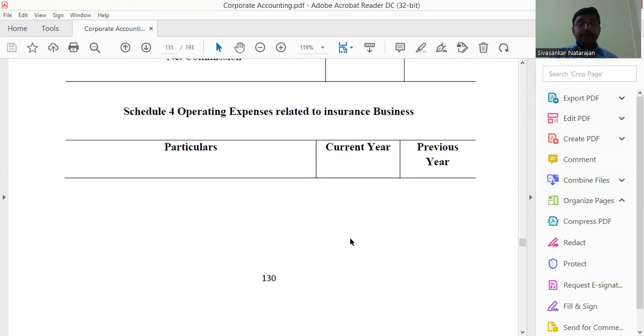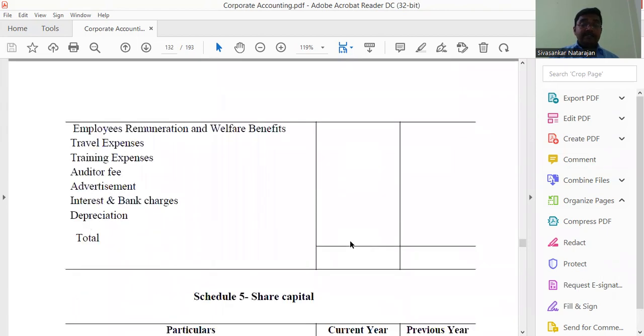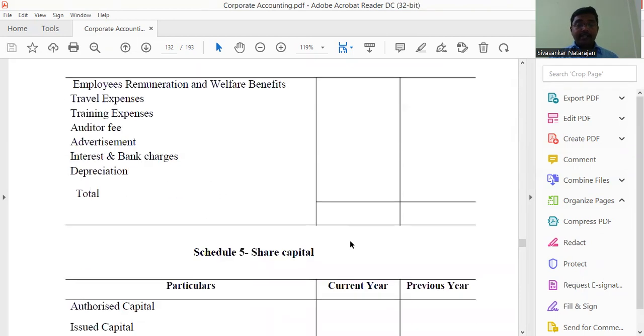Then the next one is Schedule 4, operating expenses. It includes travel expenses, training, auditor fee, advertisement, likewise whatever is needed for the efficient running of the company. Whatever expenses they are going to spend in a certain period, everything they have to list down and total it under the heading of operating expenses.